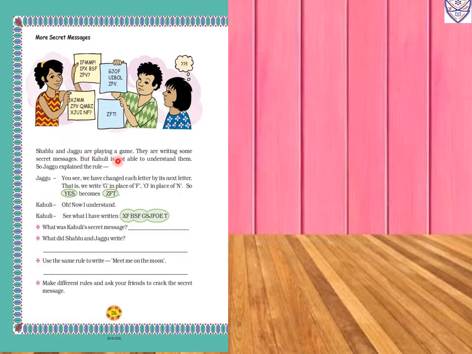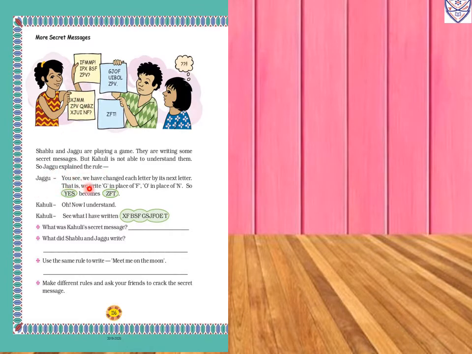Shablu and Jagu are playing a game. Both Shablu and Jagu are writing some secret messages, but Kauli is not able to understand them. So Jagu explained the rule.